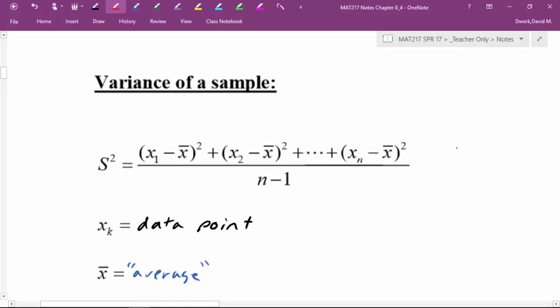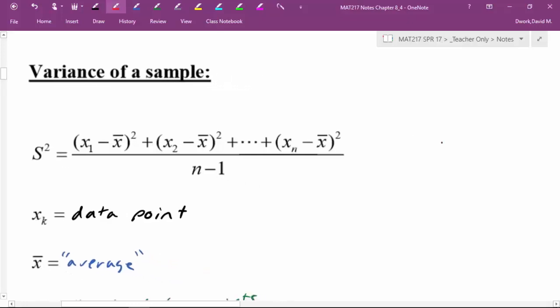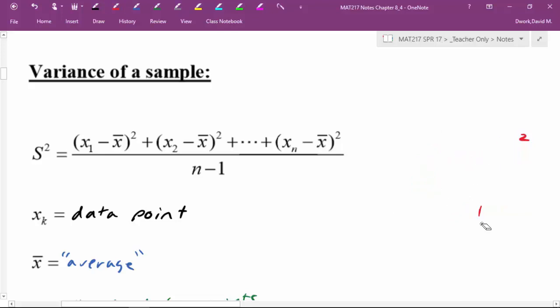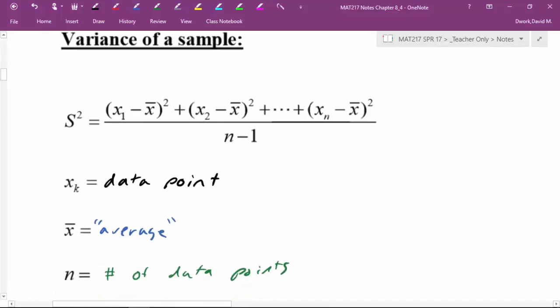There is a common way of writing this using sigma notation. I'm just not going to do that in this class, but you can write it something like this if you are familiar with sigma notation. And then this entire thing divided by n minus 1. This would mean the same thing, but this notation is not worth our time in this class. We spend so little time on this that we'll just write it out this way, and we're fine. So I hope this formula makes sense. Now all we're going to do is do it, and then we'll talk about what it means as best we can.